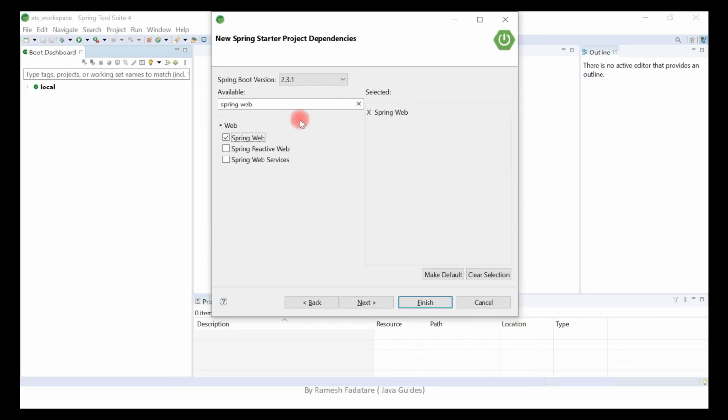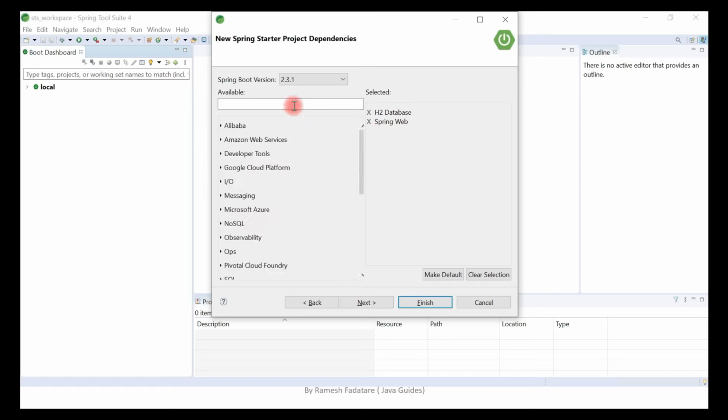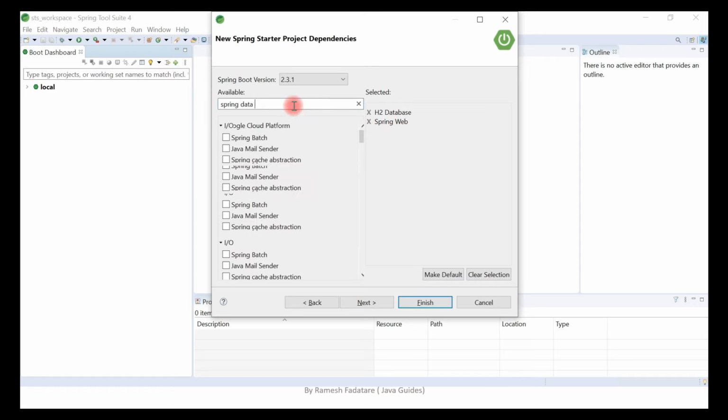Okay, great. Now we will use an in-memory database, that is the H2 database. Let us select the H2 database library. Let's go ahead and pick up the Spring Data JPA dependency.